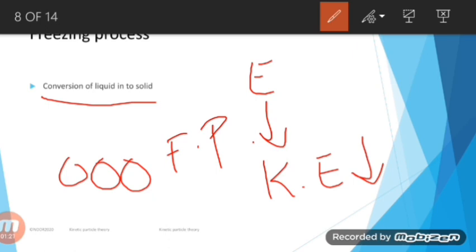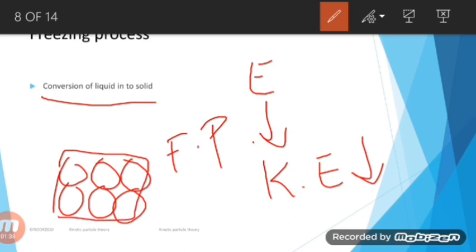All the particles have settled into fixed position, so then the substance becomes solid with a proper and firm regular arrangement of particles. The particles can only vibrate about their fixed position, but still their vibration would be lower than the liquid particles. So this is how liquid can be frozen, or it can be converted into solid.